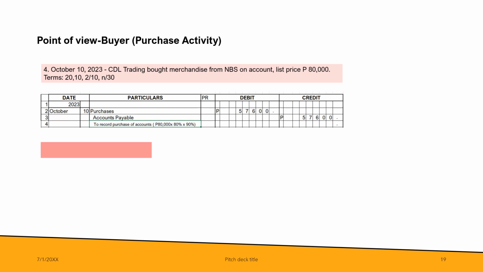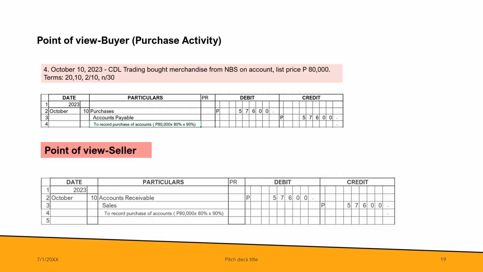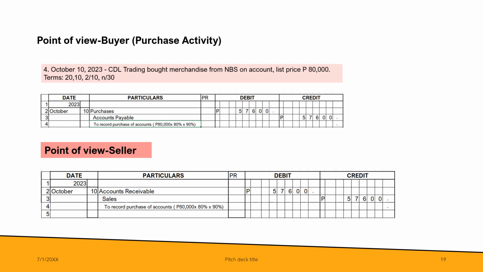It should be the invoice amount, wherein you deduct trade discounts from the list price to get the invoice price. Assuming that it's the point of view of the seller, what will be your journal entry? So you debit accounts receivable instead of accounts payable if you were the buyer. Debit accounts receivable 57,600 and credit sales 57,600.